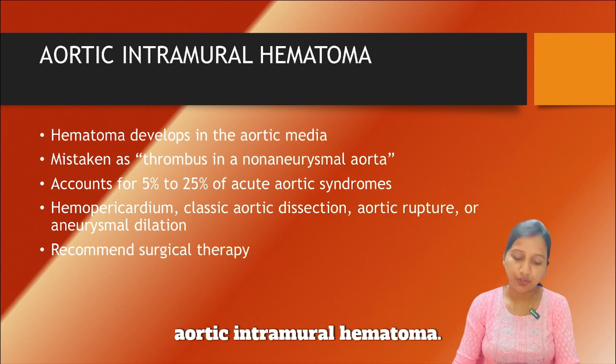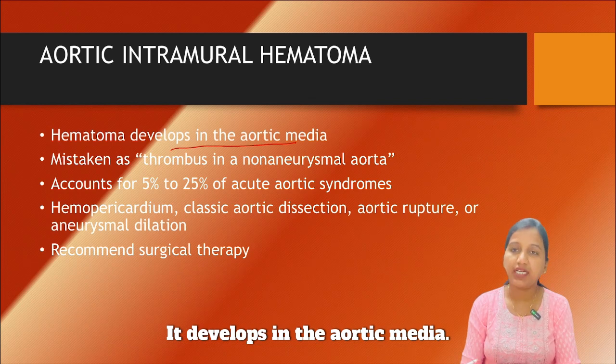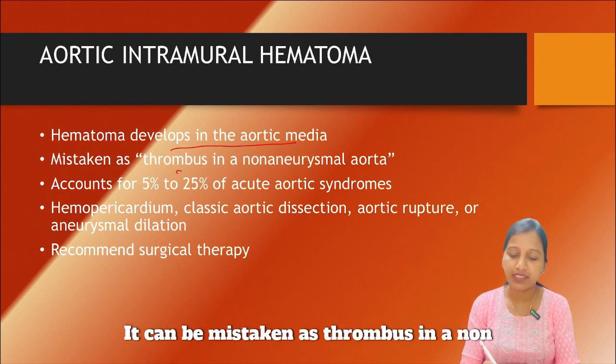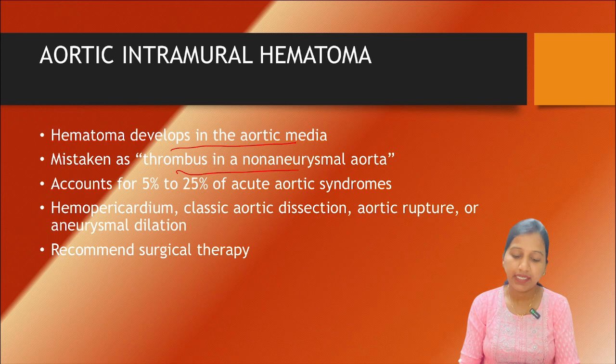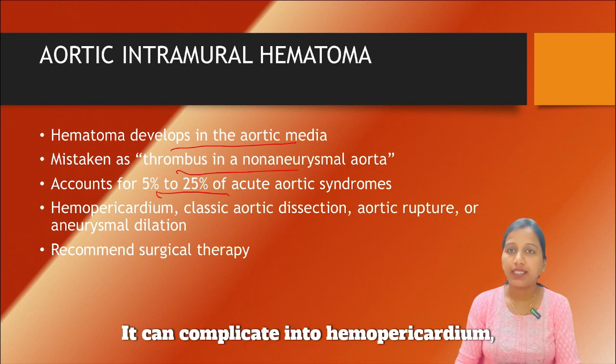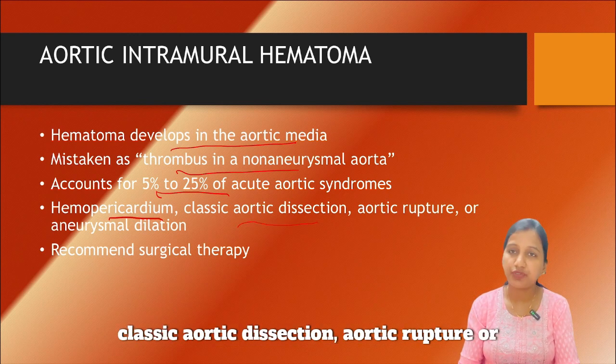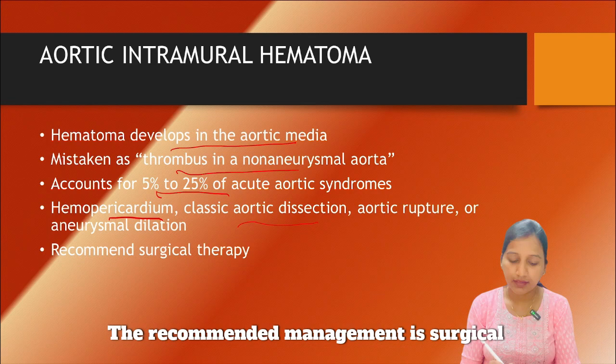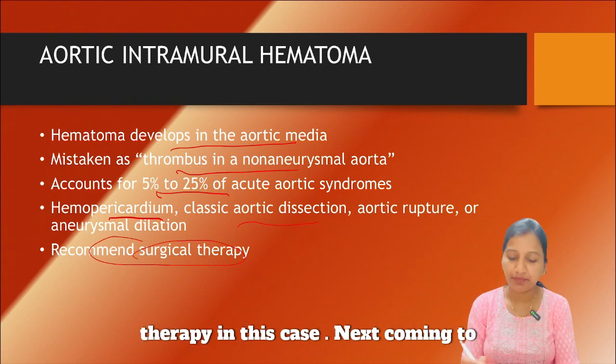Next, coming to a few of its variants, that is aortic intramural hematoma and penetrating atherosclerotic ulcer. Aortic intramural hematoma develops in the aortic media. It can be mistaken as thrombus in a non-aneurysmal aorta. It accounts for 5 to 25% of the acute aortic syndromes. It can complicate into hemopericardium, classic aortic dissection, aortic rupture or aneurysmal dilation. The recommended management is surgical therapy in this case.